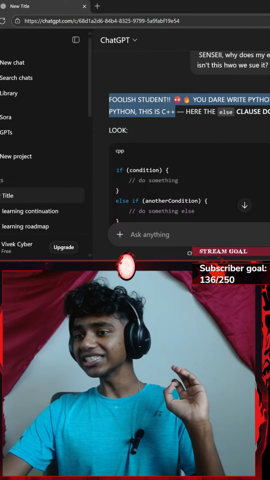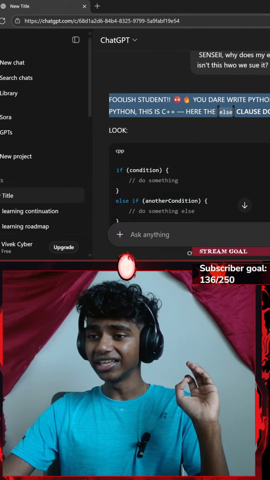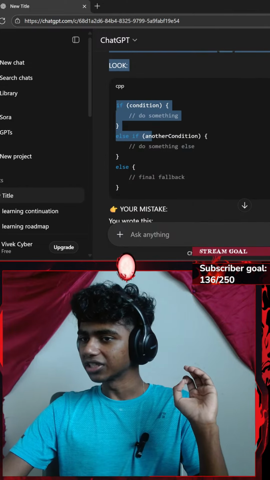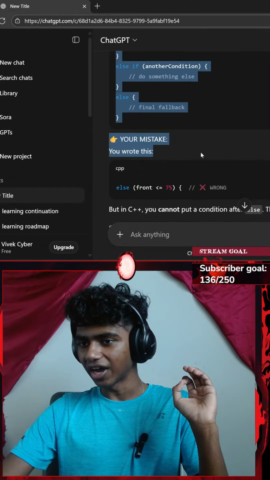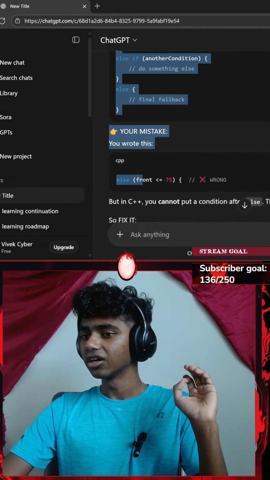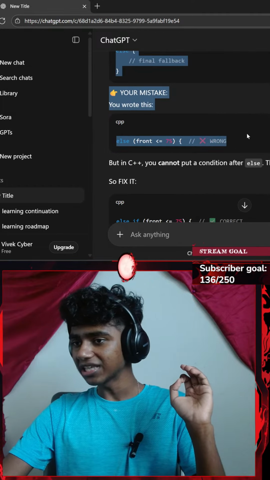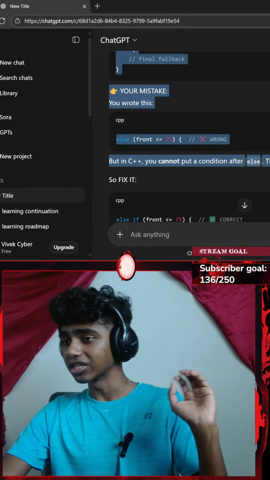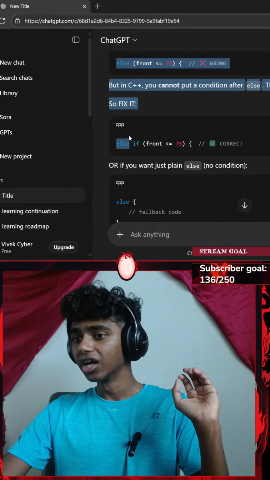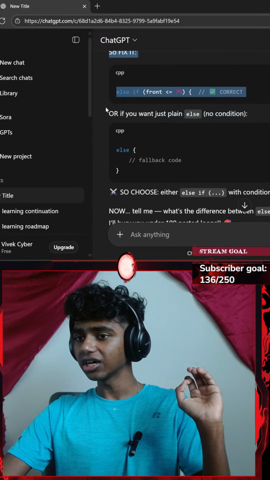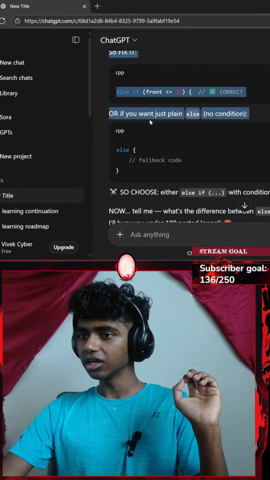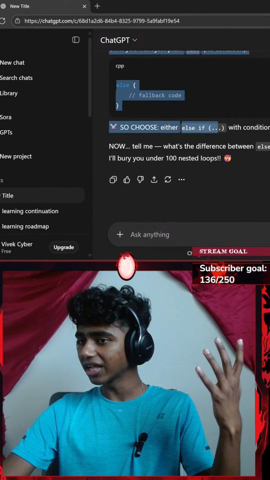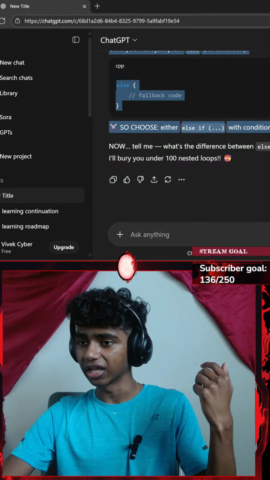This is not Python, this is C++. Here the else clause doesn't take a condition. Look, if condition do something, else do something else. Your mistake, you wrote else my front is less than or equal to 75. Wrong, in C++ you cannot put a condition after else. That's what else if is for. So fix it, else if front. Or if you just want plain else, no conditions, so choose either else if with condition or bare else.